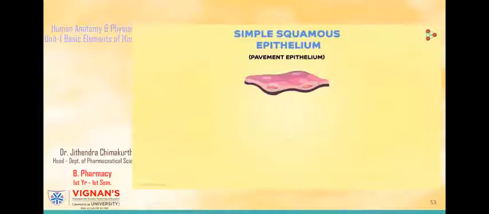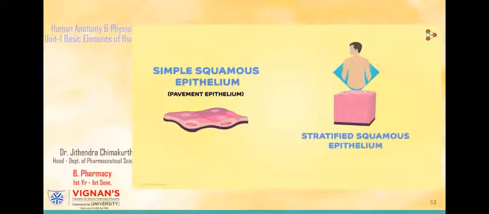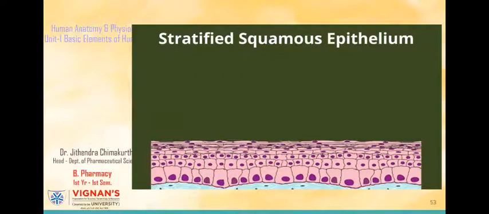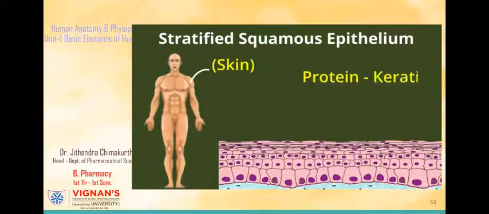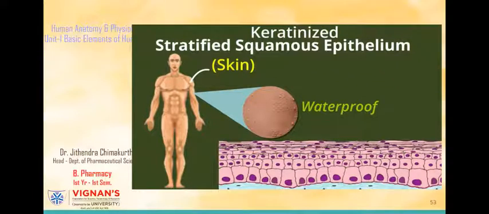The same squamous epithelium comes in the form of layers. So several layers, one above the other, form the outermost layer of skin, which we refer to as the stratified squamous epithelium. Because of multiple layers, the stratified squamous epithelium prevents wear and tear of the upper surface of the skin. Stratified squamous epithelium that we said makes up our skin has a protein named keratin, and it is because of this protein in those cells that our skin is waterproof. And it's also sometimes called keratinized stratified squamous epithelium. It's a big name, right? But try to remember the function of it.